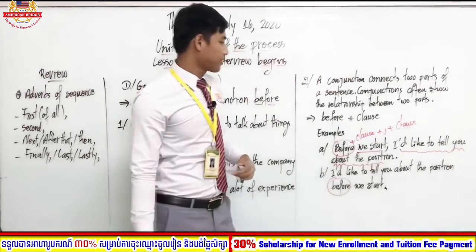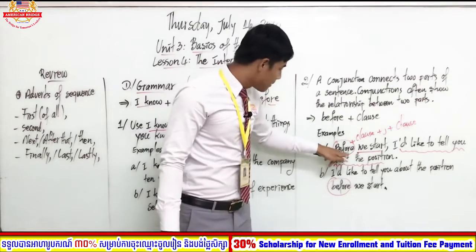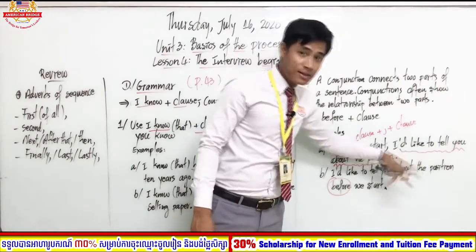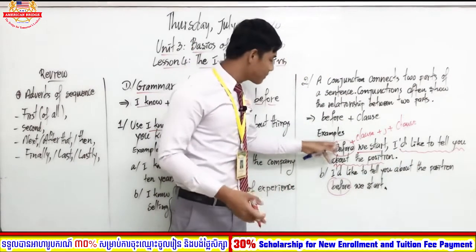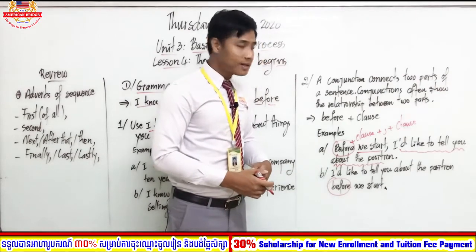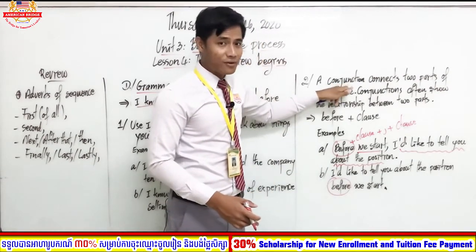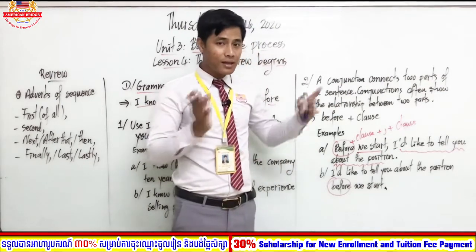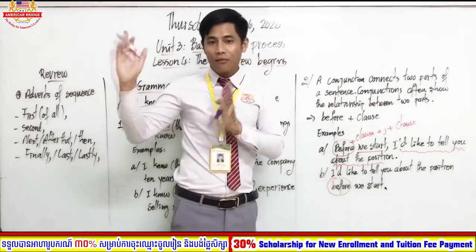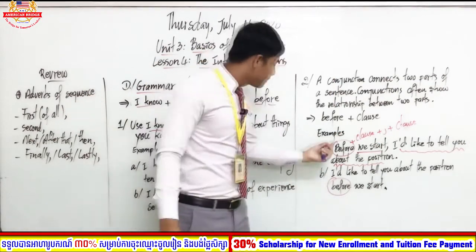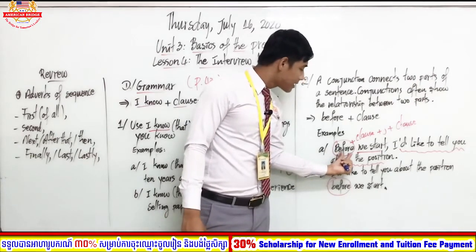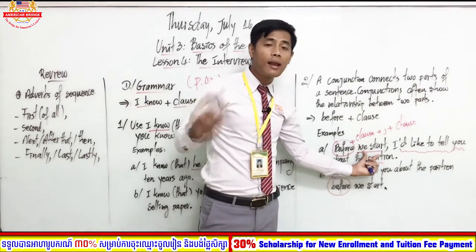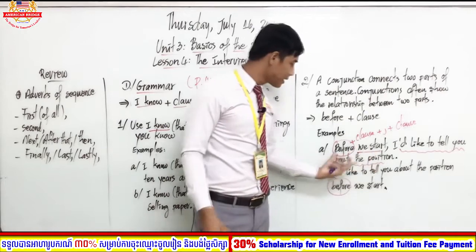Okay, students, you know this sentence? Before plus clause, comma, clause. This is the form of it. When we use the conjunction before in a sentence, it shows the relationship between the first action and the second action. And the clause after before always happens later, right? Always happens later.